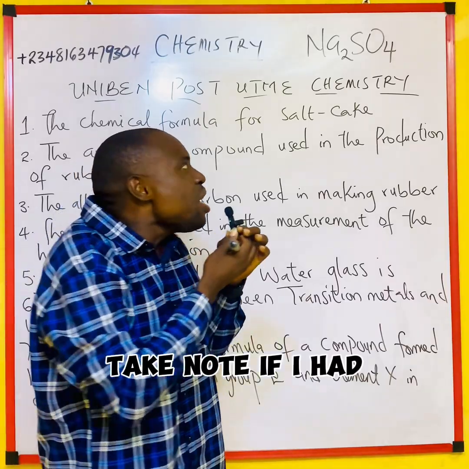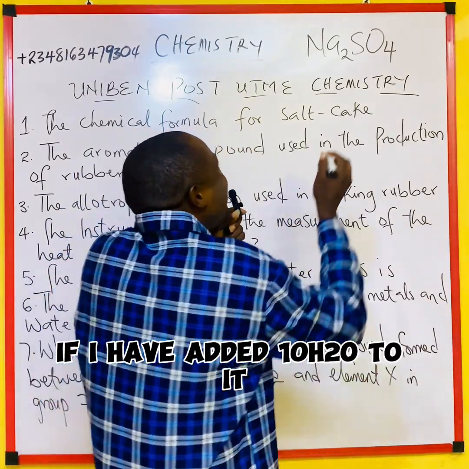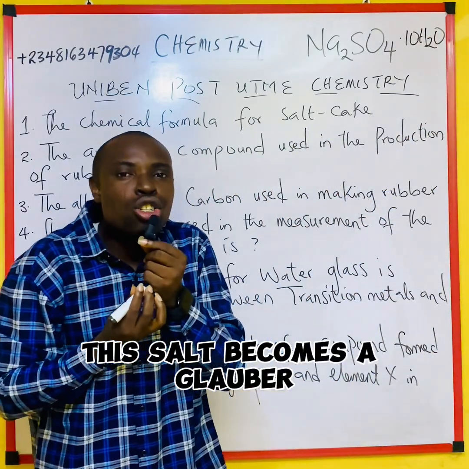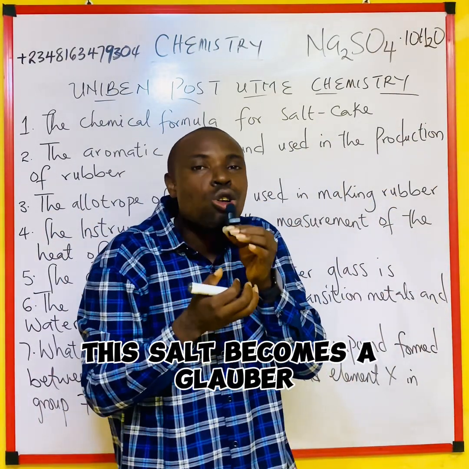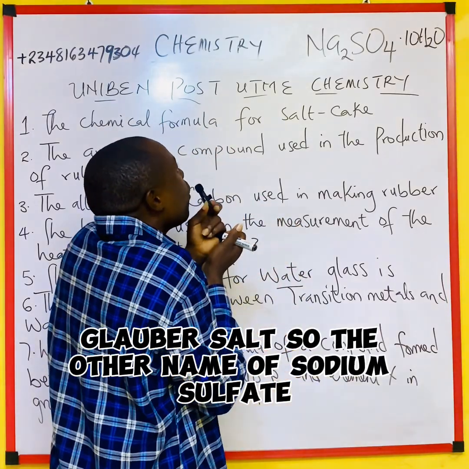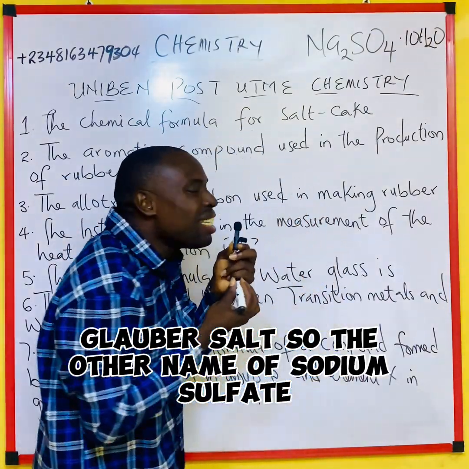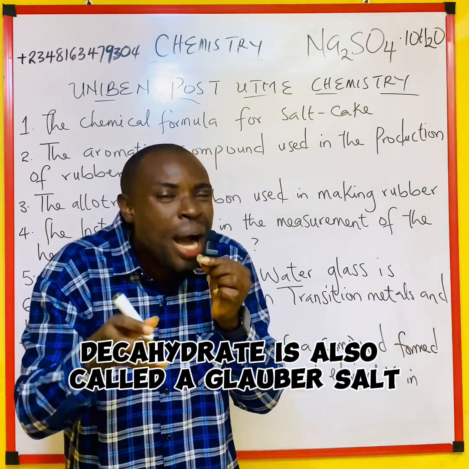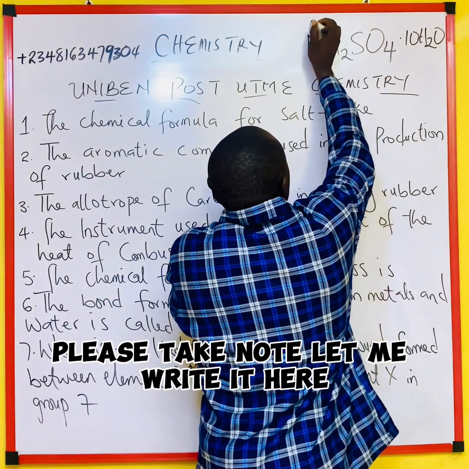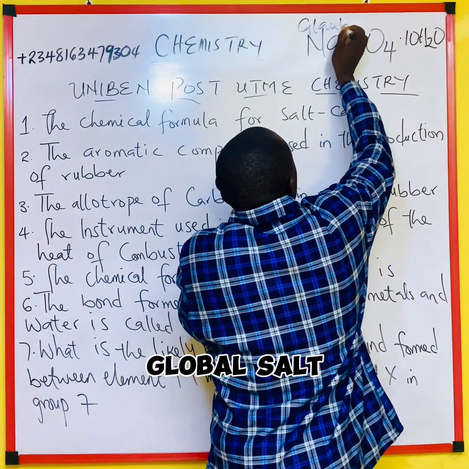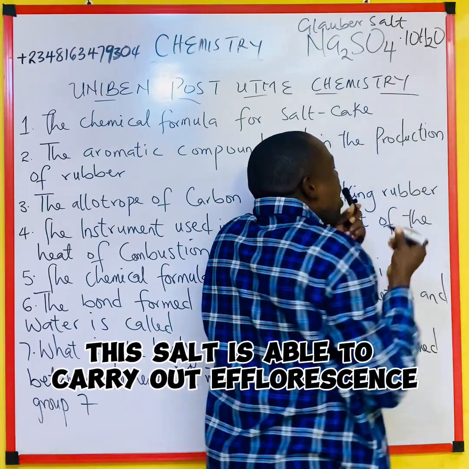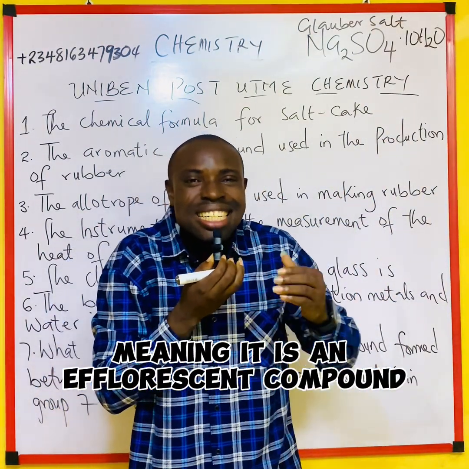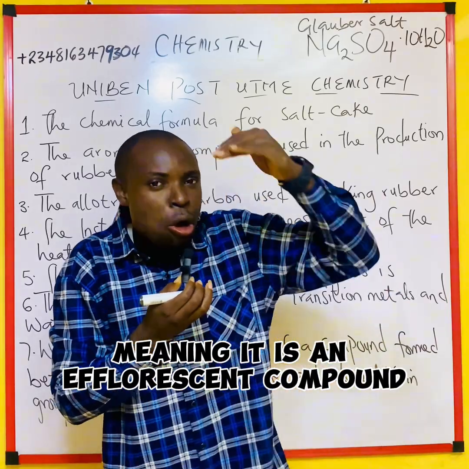Take note. If I add 10H2O to it, this salt becomes Glauber's salt. So the other name of sodium sulfate decahydrate is also called Glauber's salt. Please take note. Let me write it here. Glauber's salt is able to carry out efflorescence, meaning it is an efflorescent compound.